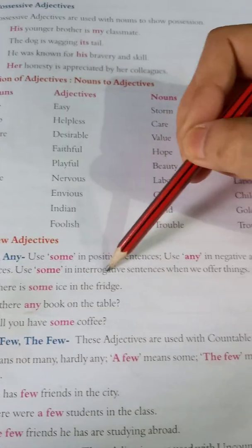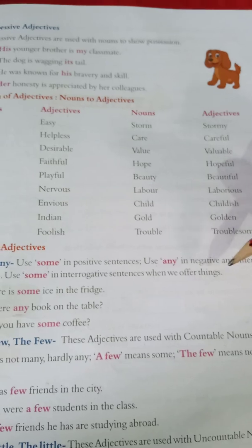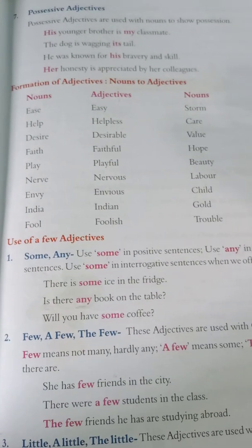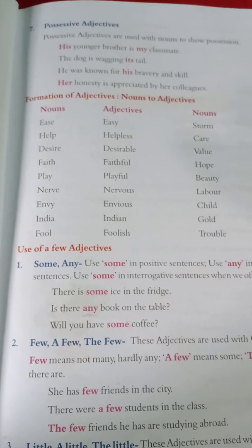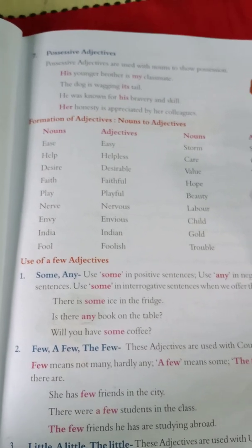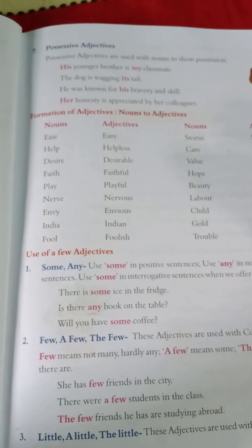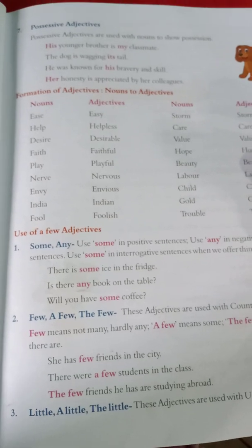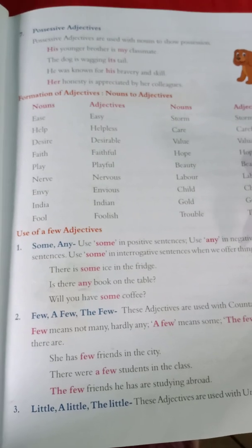We use some in interrogative sentences when we offer something. Students, what have we learned? We use some with positive or affirmative sentences, and also in interrogative sentences when we are offering something to someone, and we use any in negative and interrogative sentences.